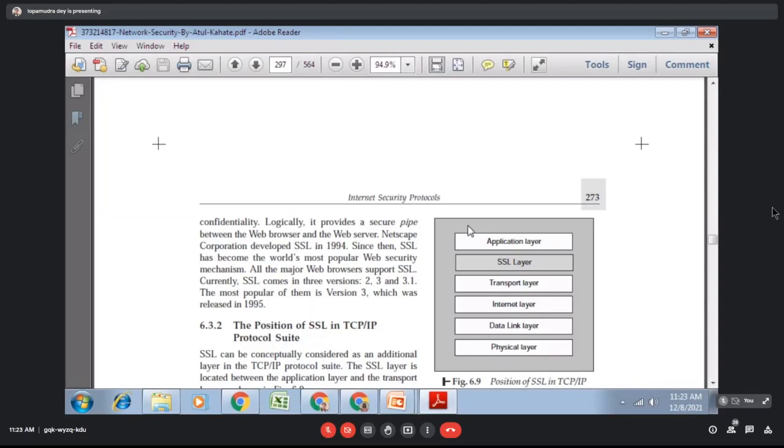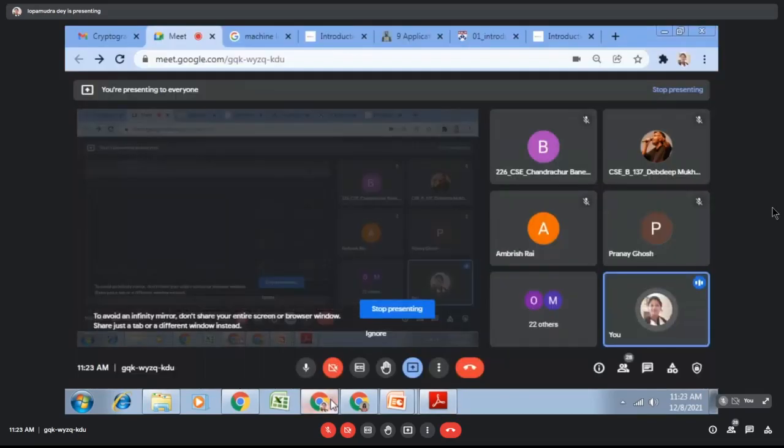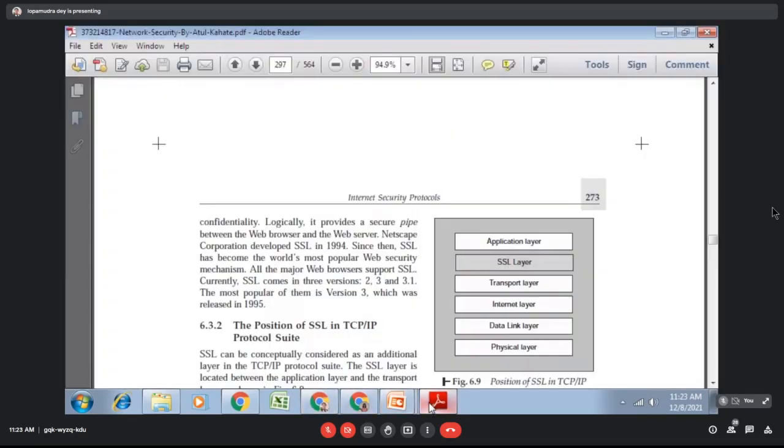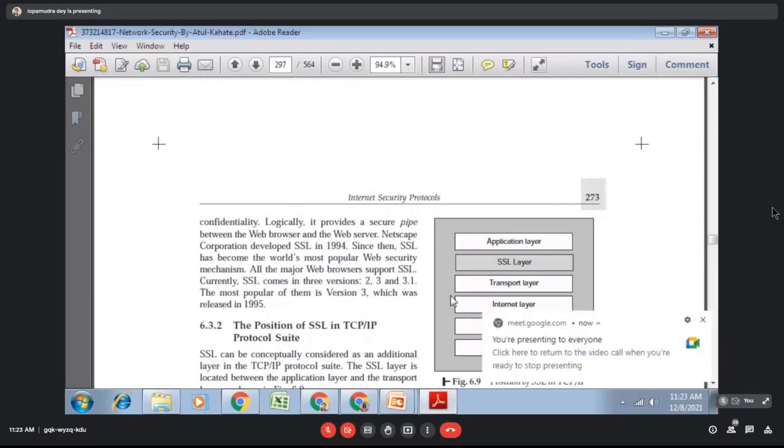So before communicating any data, the first security principle is authentication. First you check with whom you are communicating, then the data part comes. So authentication is the topmost security principle that is checked first. After that, you do the integrity check, confidentiality check, and non-repudiation check. That is part of the second portion. So first you have to do authentication.